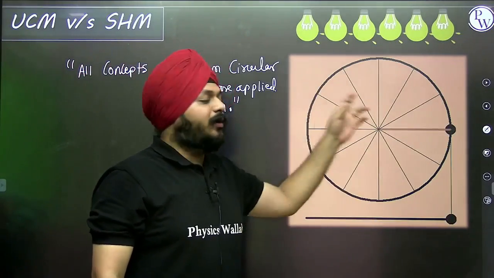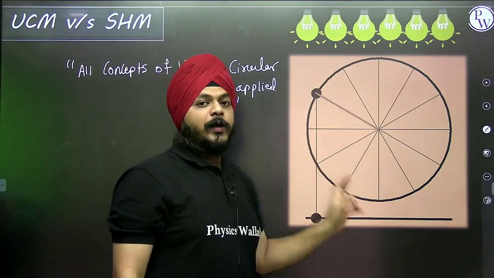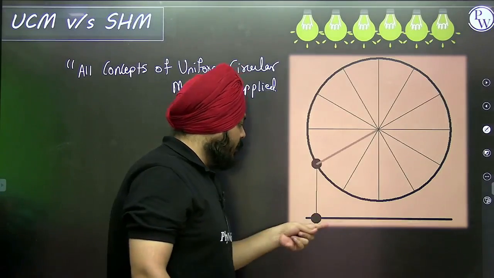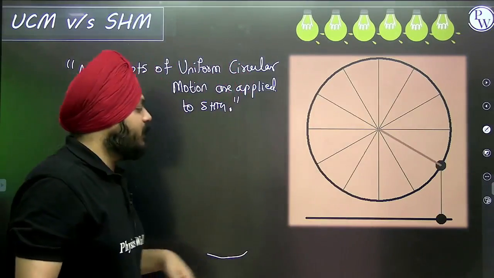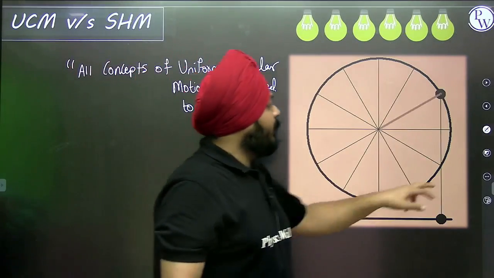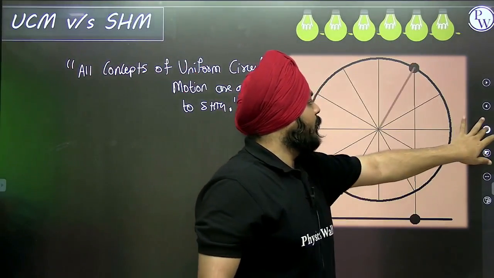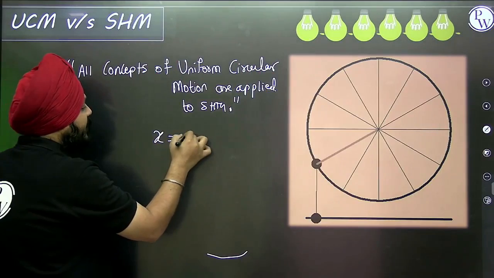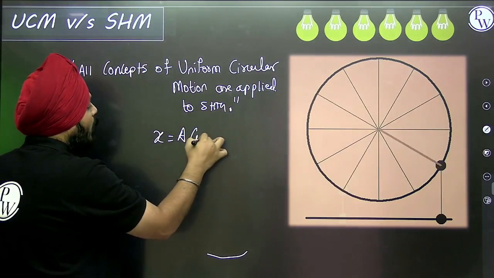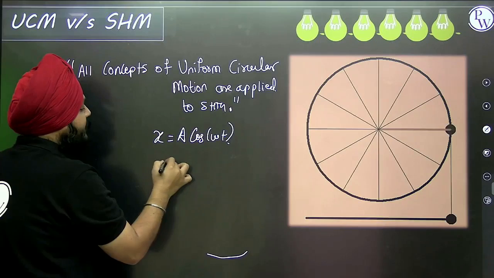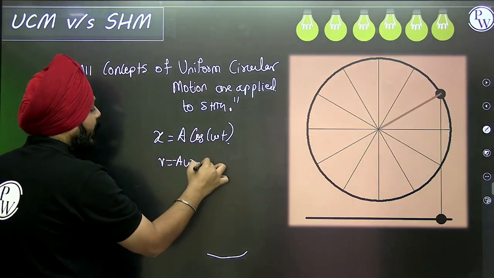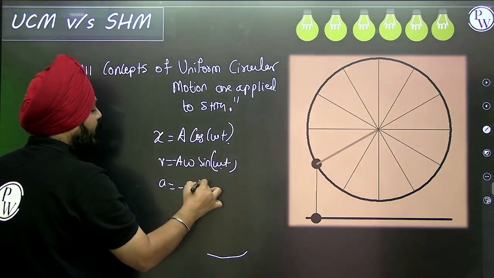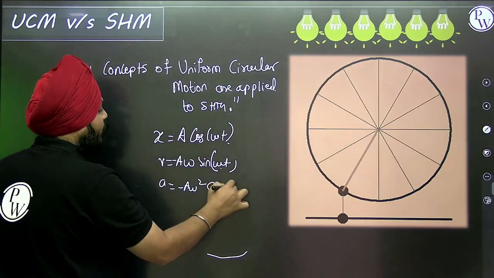The ball is attached to the rim, and it is moving with a constant angular velocity, but its shadow is SHM. Okay, now see the equations. The displacement equation of the SHM is x equals a cos of omega t. The velocity equation is negative a omega sine of omega t. Acceleration is negative a omega square cos of omega t.